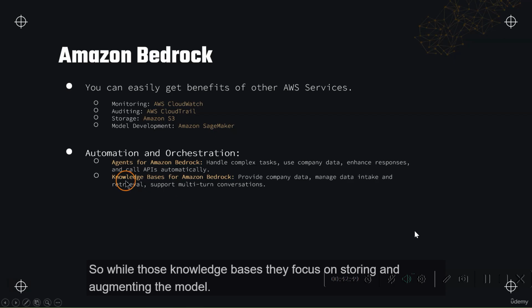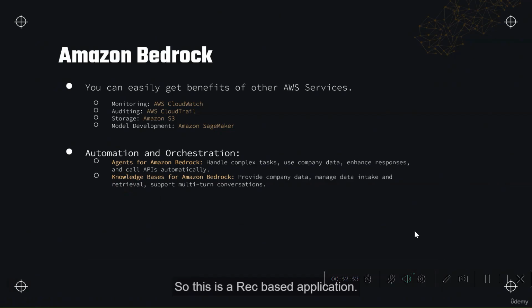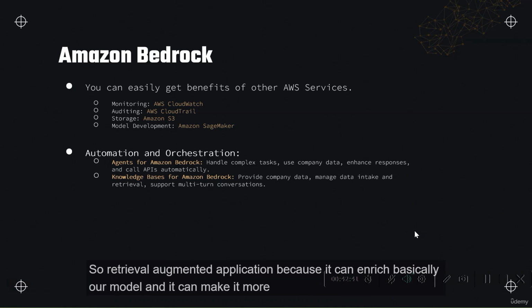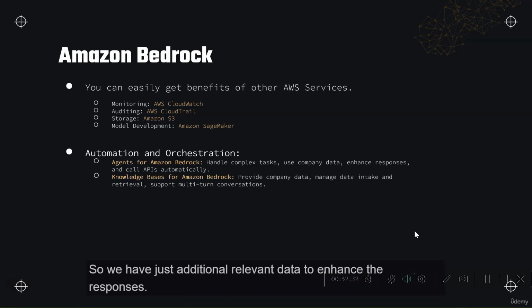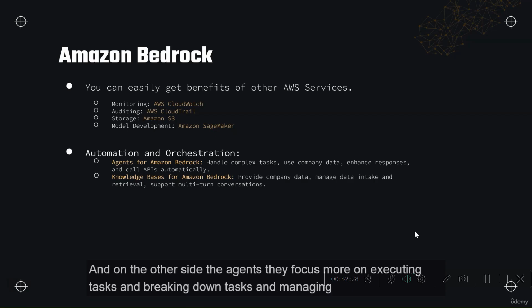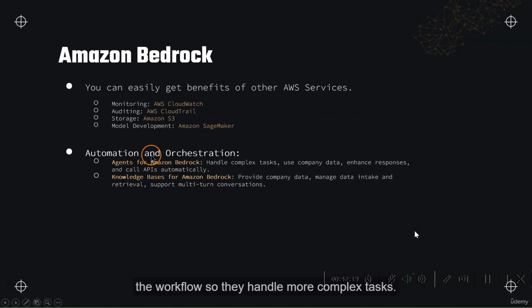While those knowledge bases focus on storing and augmenting the model, this is a RAG-based application, so a retrieval augmented application, because it can enrich our model and make it more accurate, so we get better responses. We just have additional relevant data to enhance the responses. And on the other side, the agents focus more on executing tasks, breaking down tasks and managing the workflow. So they handle more complex tasks.